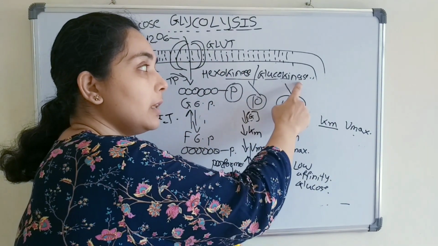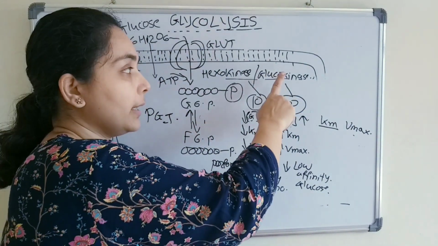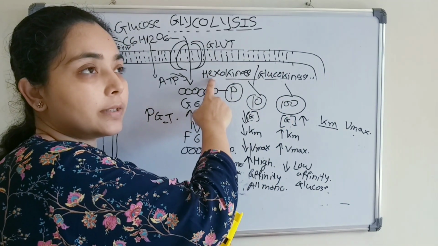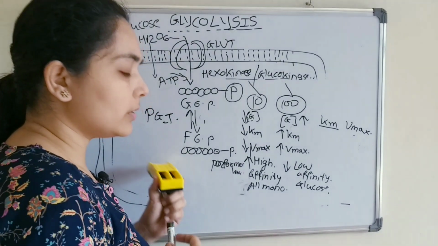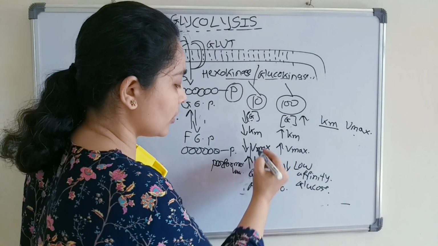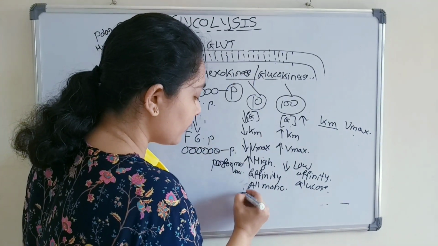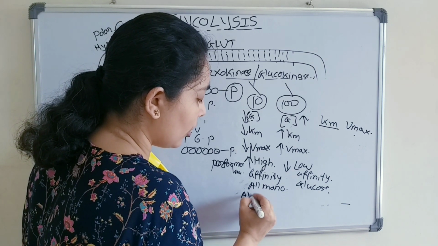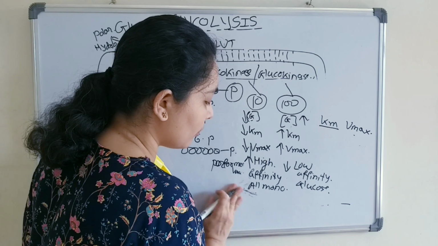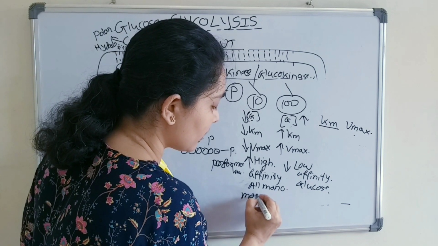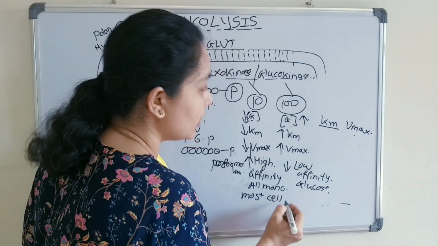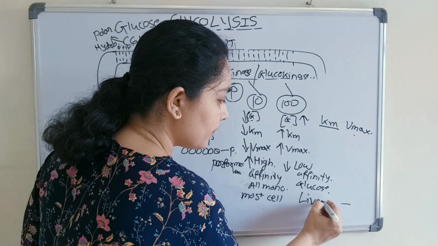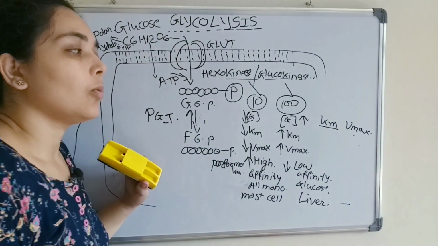Therefore, liver cells and the beta cells of the pancreas will have glucokinase, and most of the body cells will have hexokinase, because they will work with less glucose concentration. So hexokinase is in all or most body cells, and mainly the liver cell has glucokinase.